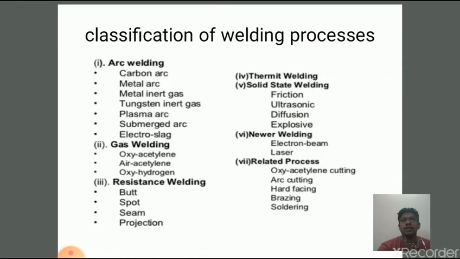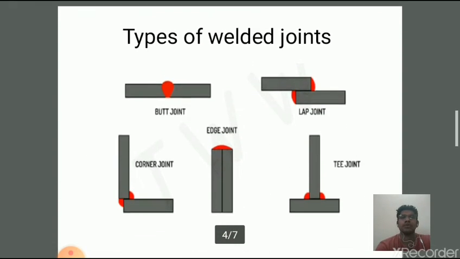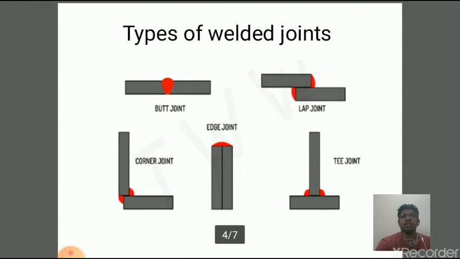And next, coming to types of welded joints. A welded joint is where two or more metal parts are joined by welding. The five basic types of welded joints are available. Number one, butt joint. Next, corner and T-joint, lap joint, as well as edge joint.